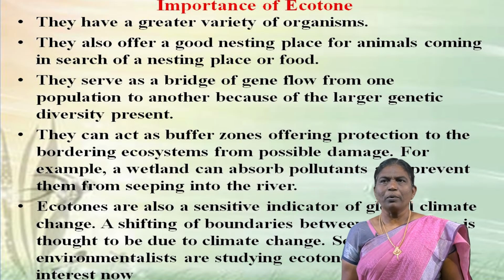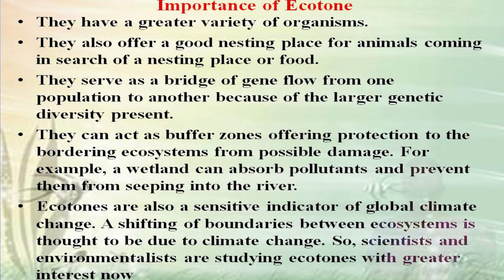The next is about the importance of ecotones. They have a greater variety of organisms. They also offer a good nesting place for animals coming in search of a nesting place or food. They serve as a bridge of gene flow from one population to another because of the larger genetic diversity present. They can act as buffer zones, offering protection to the bordering ecosystems from possible damage. For example, a wetland can absorb pollutants and prevent them from seeping into the river.